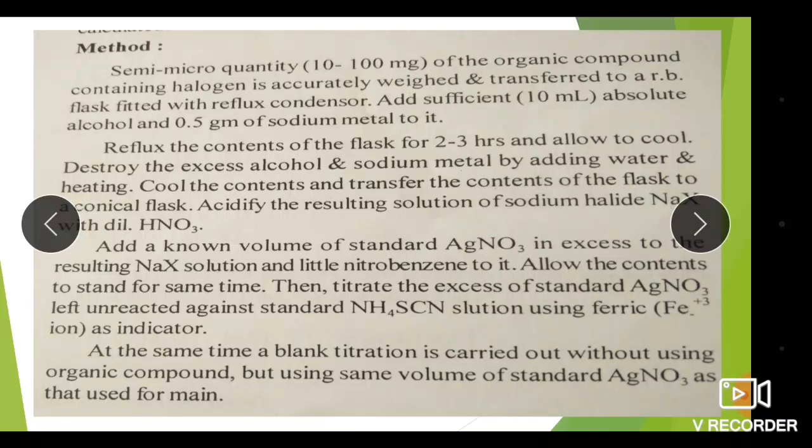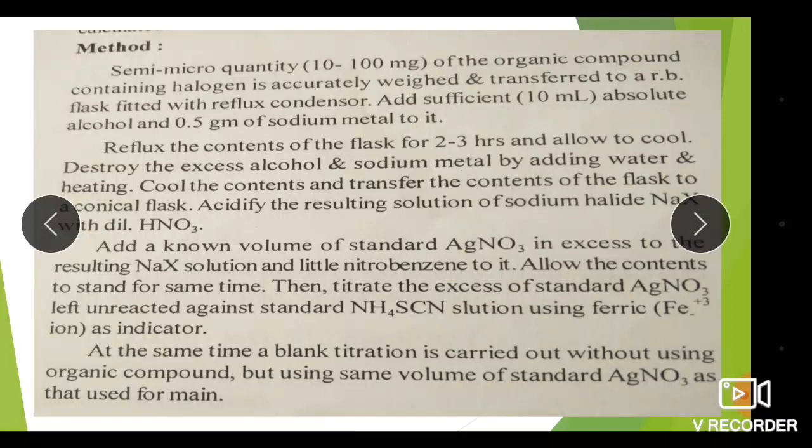Allow the contents to stand for some time. Then titrate the excess of standard AgNO3 left unreacted against the standard ammonium thiocyanate solution using ferric ion as an indicator. At the same time, the blank titration is carried out without using organic compound but using the same volume of standard AgNO3 as that used for the main titration.